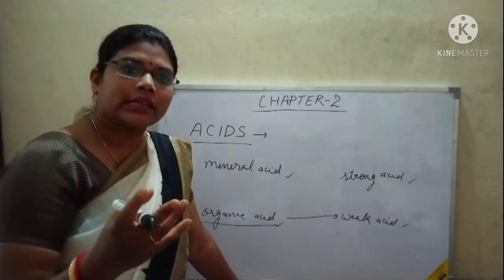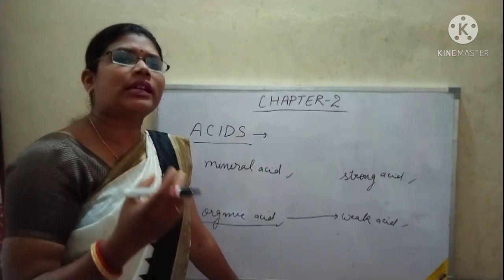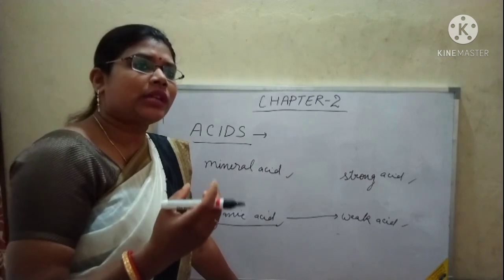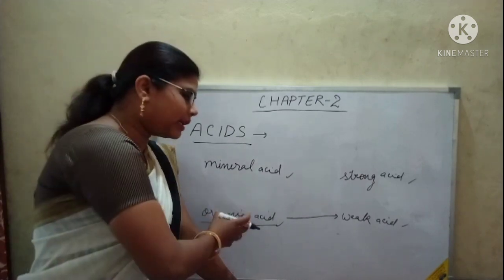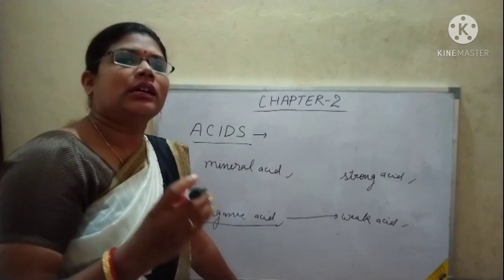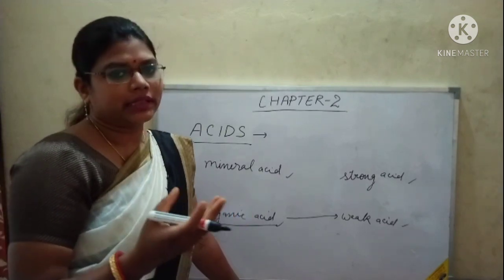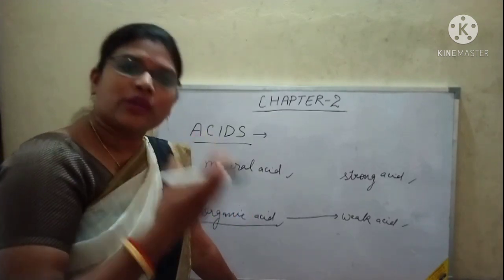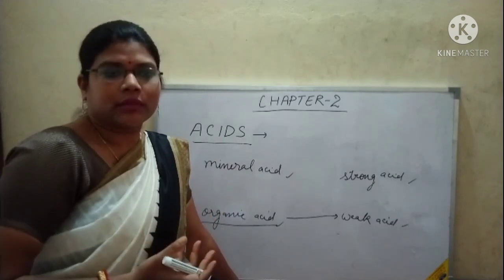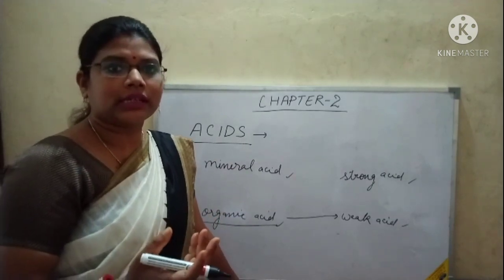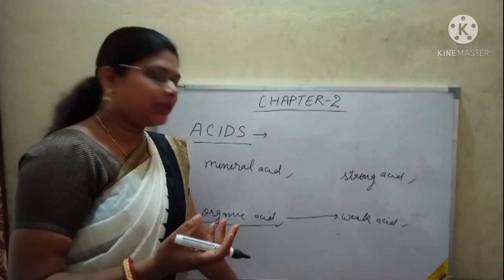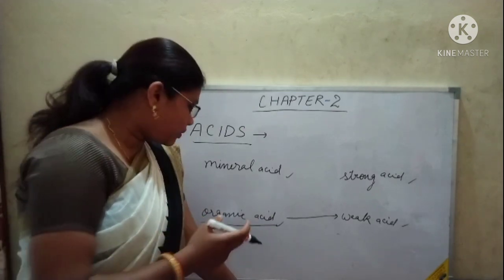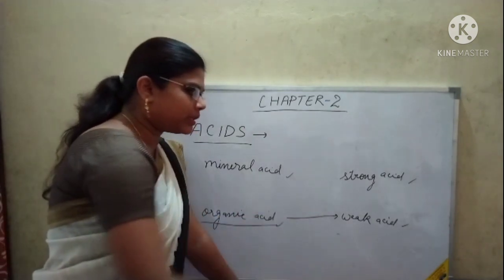Okay, now take the example of acetic acid. We know that in water acetic acid will dissociate into acetate ion and H plus ion.